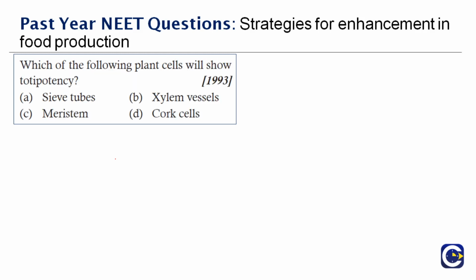Which of the following plant cells will show totipotency? What do you mean by totipotency? Maybe we need to explain this. Totipotency can be described as the ability of a single cell to divide and produce all of the differentiated cells of an organism. Spores and zygotes are examples of totipotent cells. The one which has the ability where a single cell will be able to divide and produce all the differentiated cells. So which one of the plant cells will show totipotency?